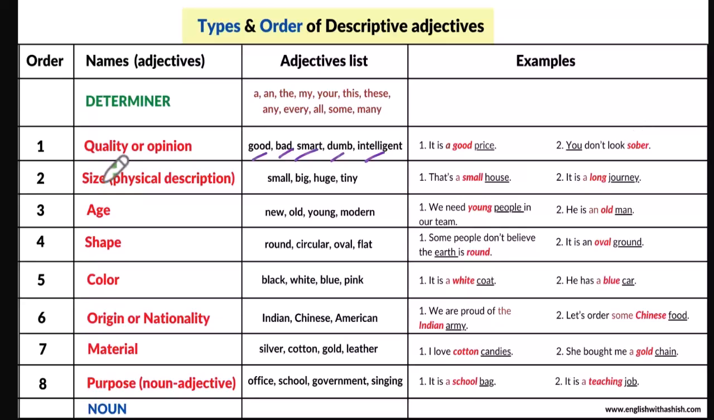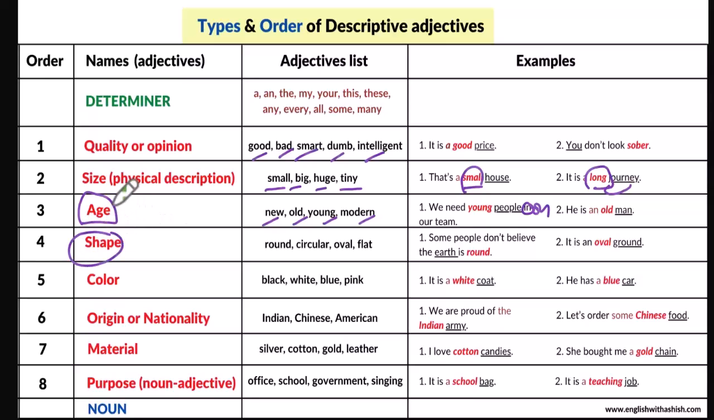The second is the size. The size of the noun you modify, like small, big, tiny, huge, elephantine. That's a small house. What kind of a house? Small house. It is a long journey. What kind of a journey? Long journey. Then comes age, and these are words like new, old, young, modern. We need young people in our team. It should be on our team. We don't use "in" with team. He is an old man. What kind of a man is he? Old man, in terms of age.